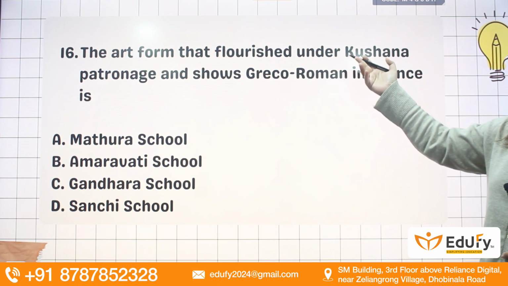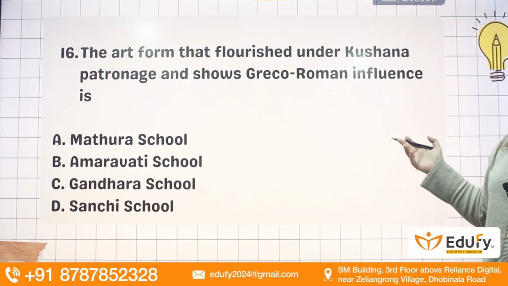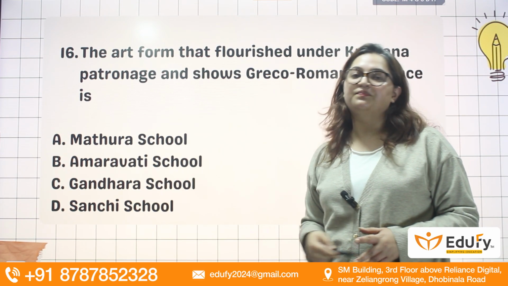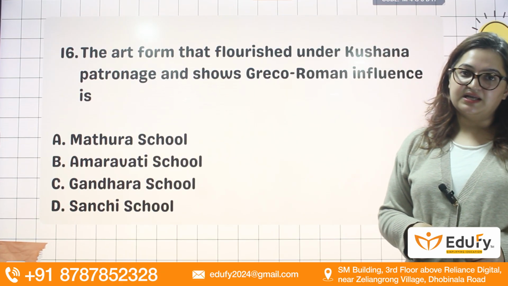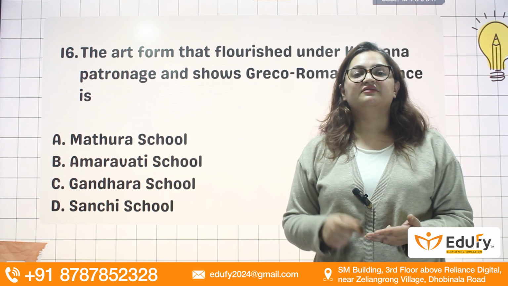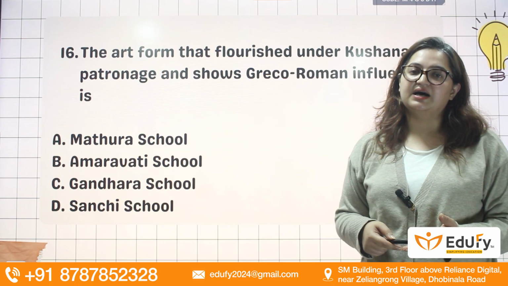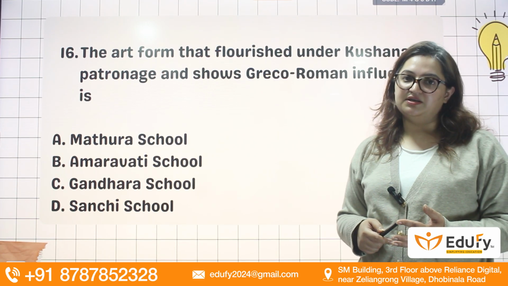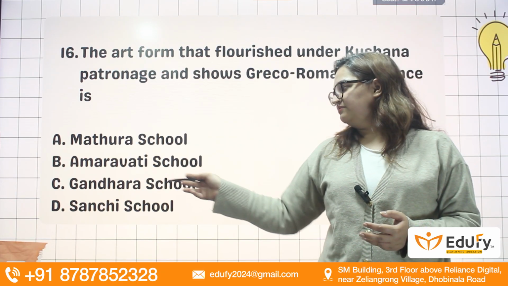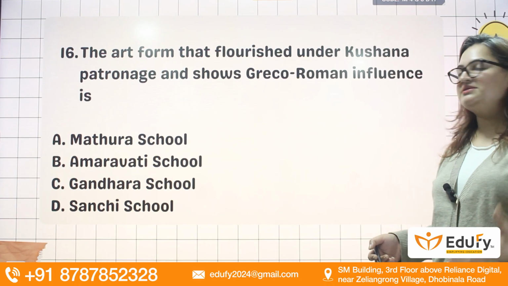The art form that flourished under Kushan patronage and shows Greco-Roman influence is: Mathura, Amravati, Gandhara, Sanchi. So in Buddhist architecture, we will see the Gandhara art form being developed. The Buddhist art form largely developed in three schools: the Mathura school, the Gandhara school, and the Amravati school. Amravati developed in South India, Mathura in North India, and Gandhara in Northwest India. These are the styles of Buddhist art or Buddhist sculpture.